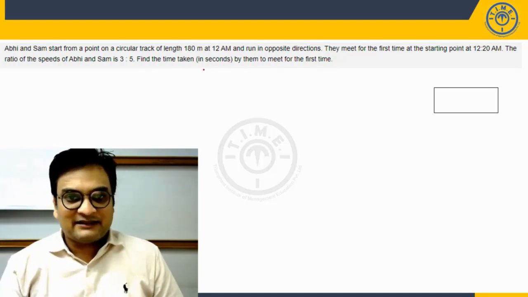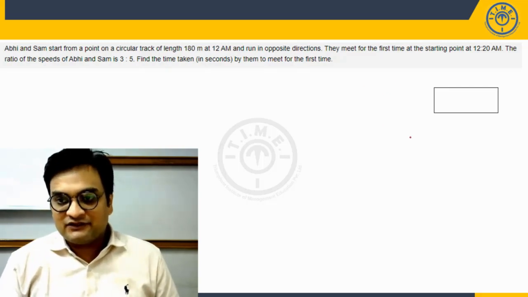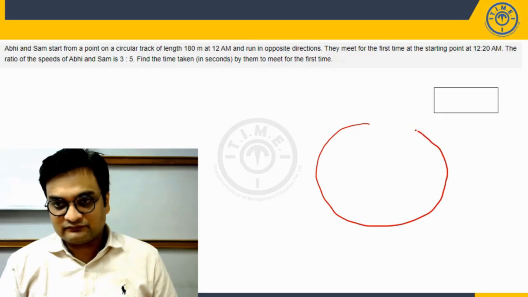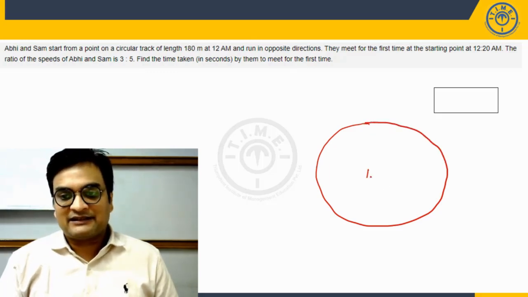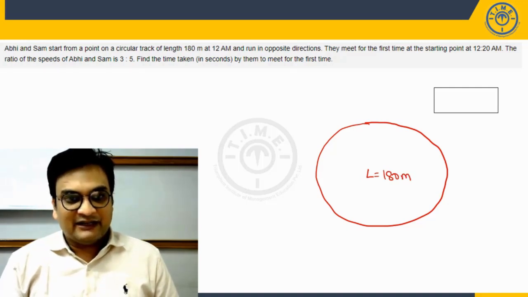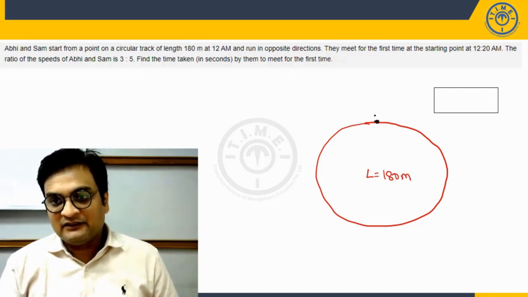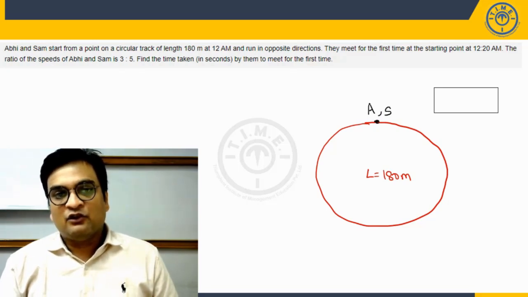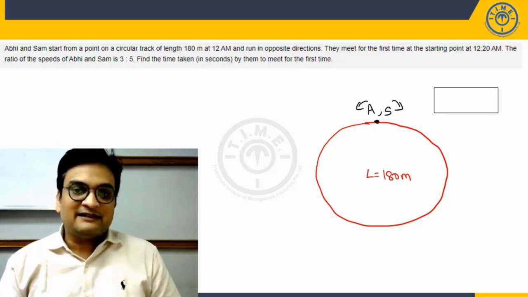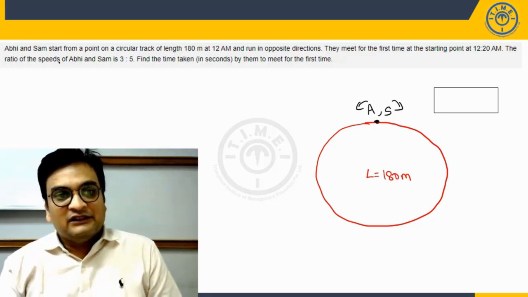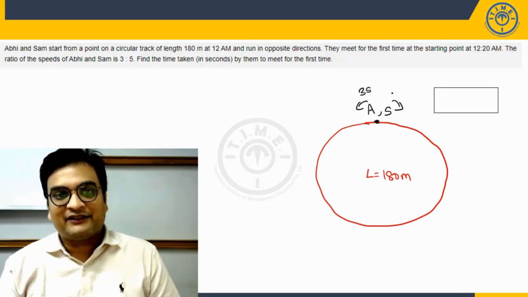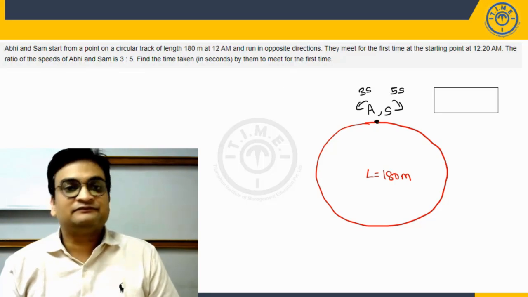Now let's try to represent the situation. The situation can be represented using a circular track like this. The length of the circular track is given to be 180 meters, I'll write that. Then we have a couple of people, Abhi and Sam, let's call them A and S, who are running in opposite directions. Let's assume Abhi is running anti-clockwise and Sam is running clockwise. The ratio of the speeds is also given as 3:5. So let's assume the speed of Abhi is 3s, then the speed of Sam will be 5s.